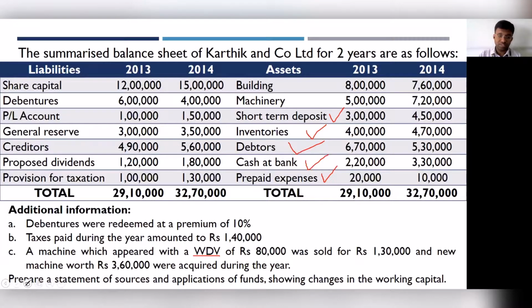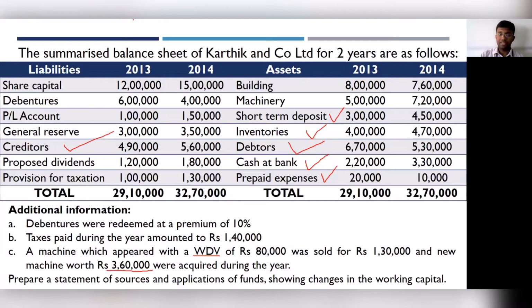Then what is told to you is that a new machine worth 3,60,000 was acquired during the year. What does that mean? You have gone ahead and bought some new machinery, and that new machinery is worth 3,60,000. Okay? Now, what has been told to us? We have to prepare a statement of sources and application showing changes in working capital. So this is what we have to do, and let's go about with the working.